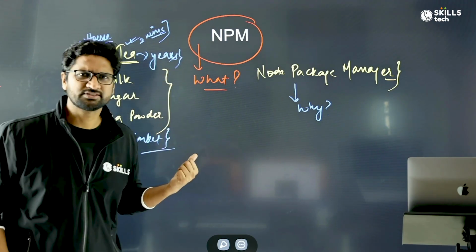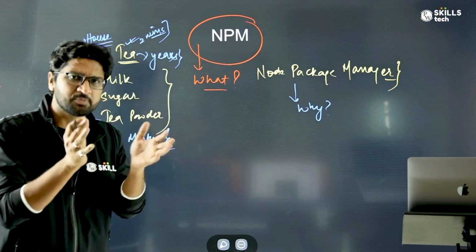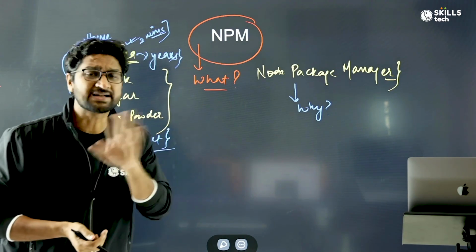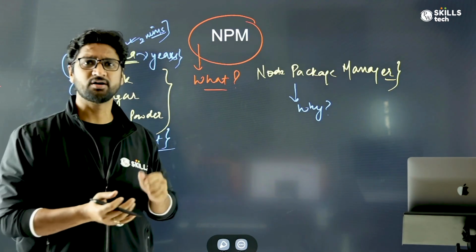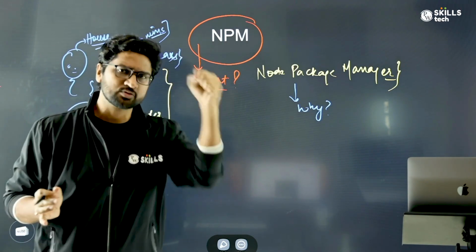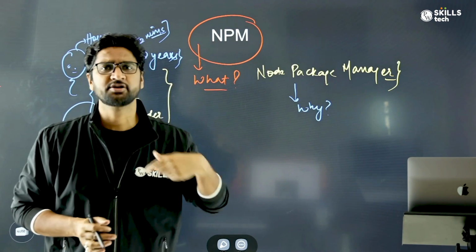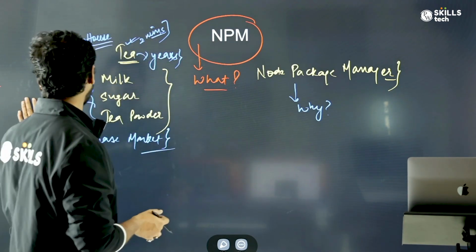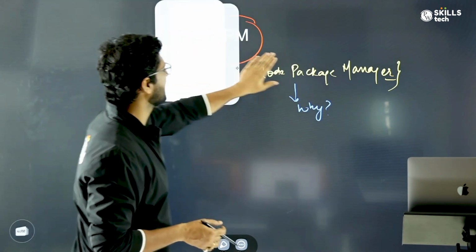So what is the moral of the story? The moral of the story is that when you try to build something, you don't need to start everything from scratch. You need to learn from someone else. Some people have already built some raw product. You make use of it to make a more finished product. Same logic, if I apply it in the world of programming also.